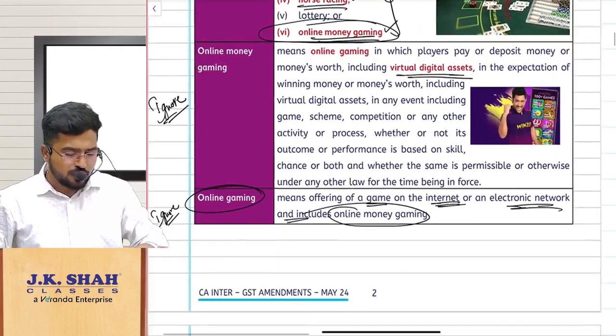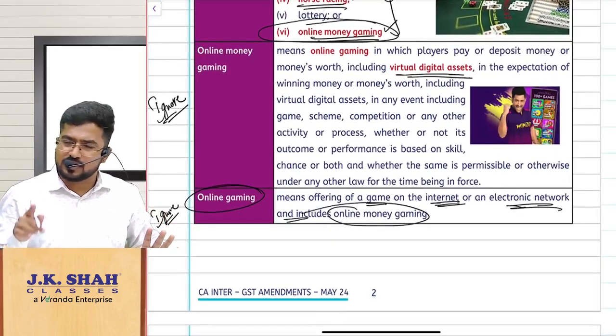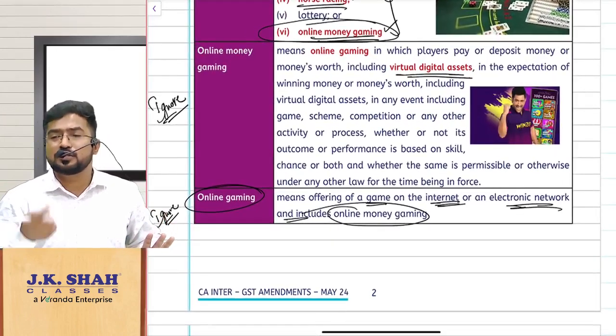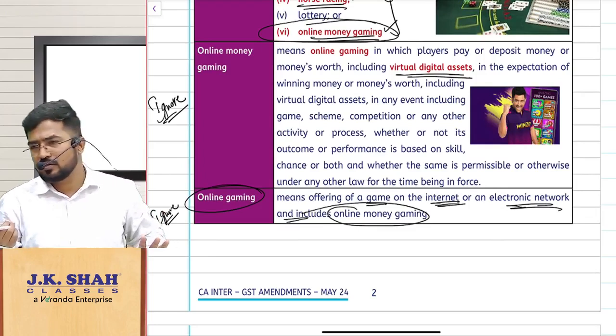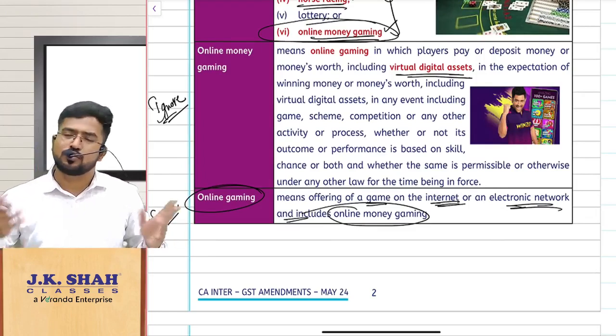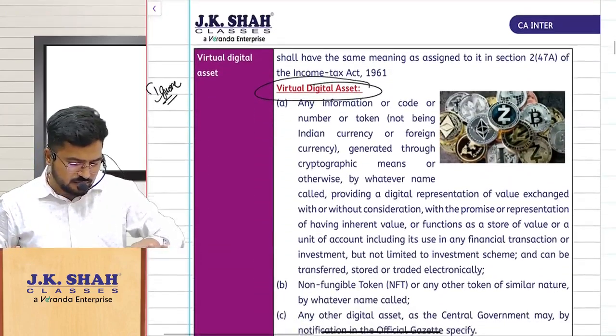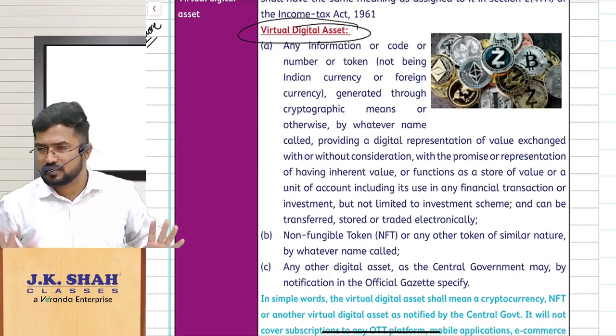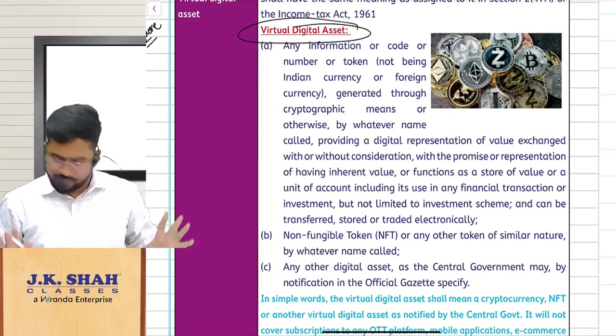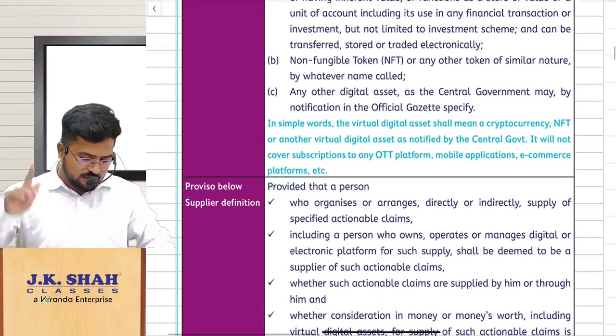Now sir, what do you mean by online money gaming? Online money gaming is nothing but online gaming in which you bet money or even virtual digital assets. What do you mean by virtual digital assets? They are nothing but cryptocurrency. They give some technical wordings here, not relevant for us. Let us not worry about that. Shall we proceed? Right. So that is the first thing.